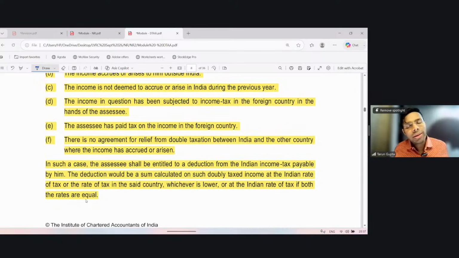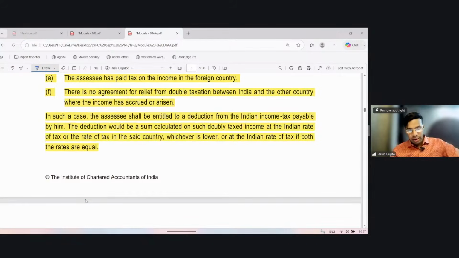So what it's saying is that the person is resident in India and is deriving income from outside India, which has been subject to tax in such country. Now, in such a case, the assessee shall be entitled to a deduction from the Indian income tax payable by him. This FTC, foreign tax credit, shall be available from the Indian income tax payable by the assessee.